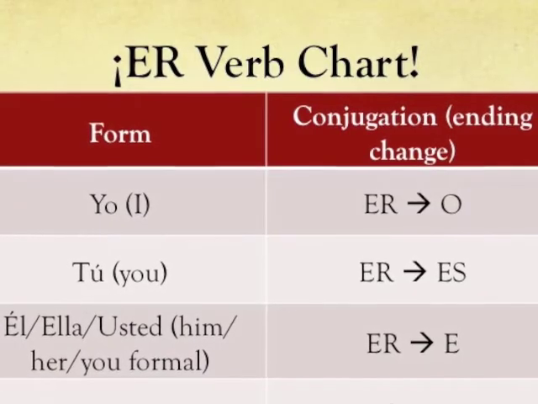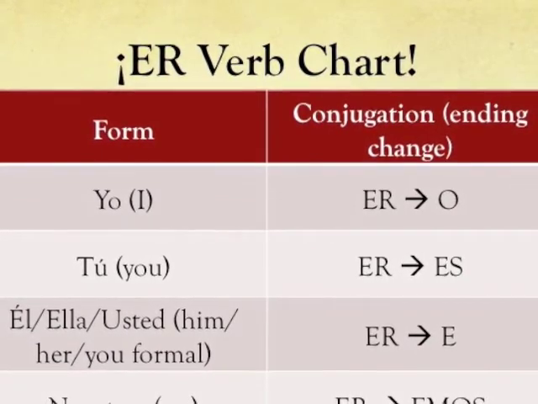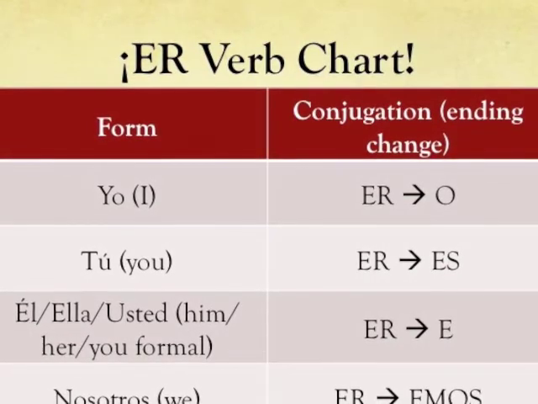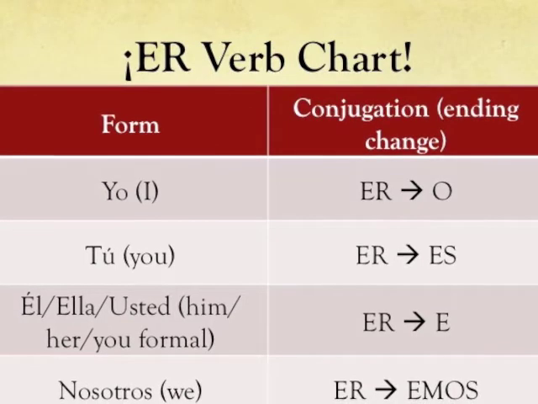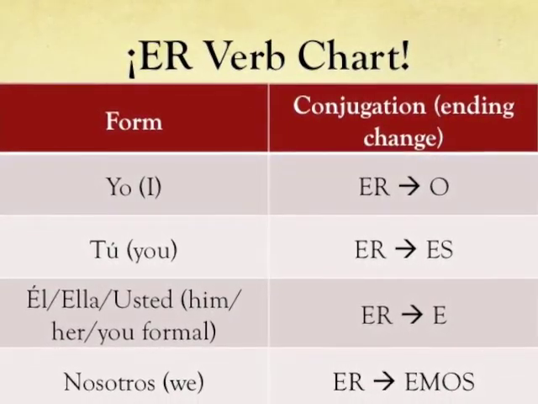Now we'll look at the ER verb chart. You'll notice while we're looking at this that it is very similar to the AR verb chart. For example, with yo, the ER verb ending is always changed to an O. Moving on to the rest of the forms though, you'll notice a pattern.